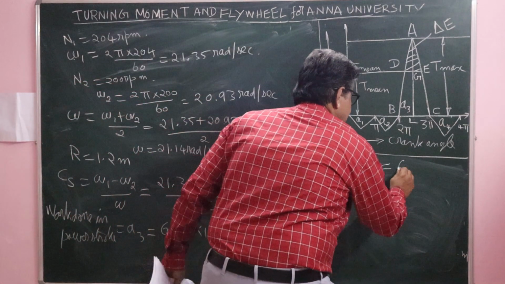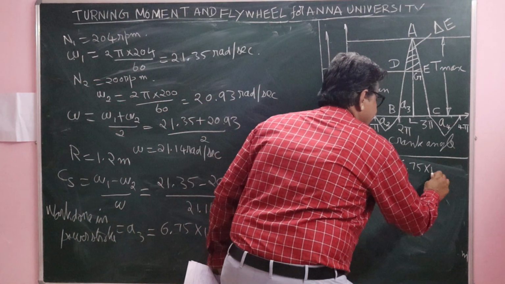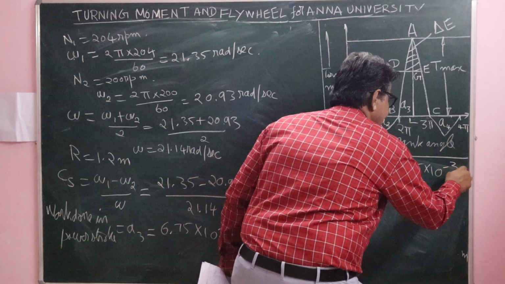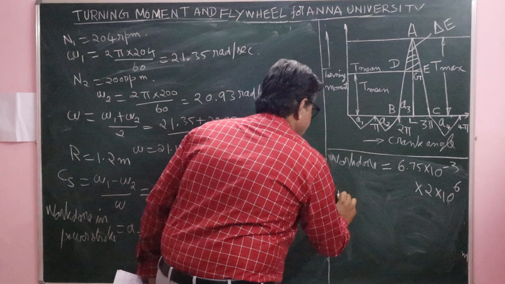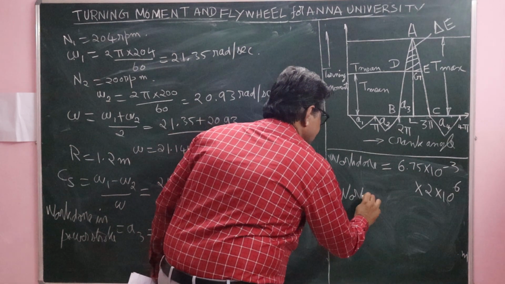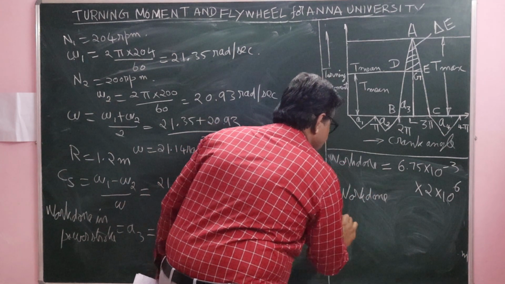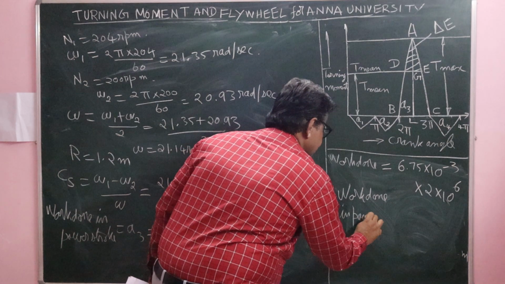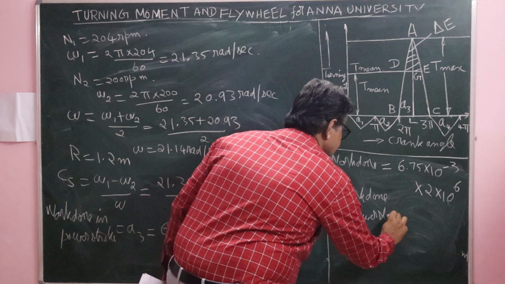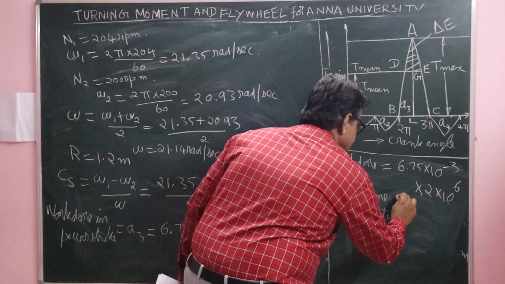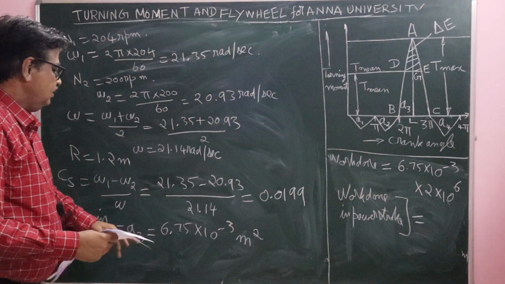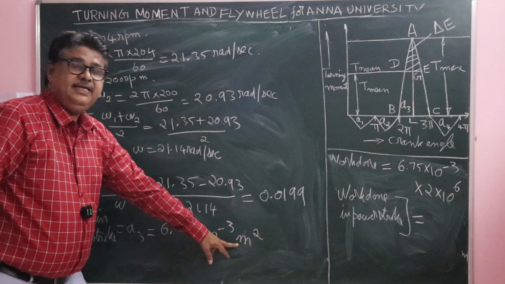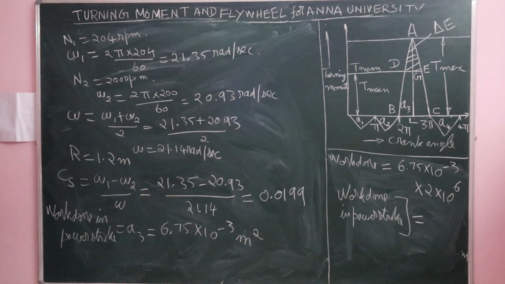Therefore, 6.75 into 10 power minus 3 into 2 into 10 power 6. Therefore, work done in power stroke. Work done during power stroke is equal to this area into meter square, right? 1 meter square is 2 into 10 power 6 Newton meter.